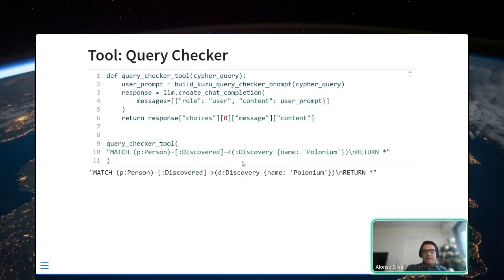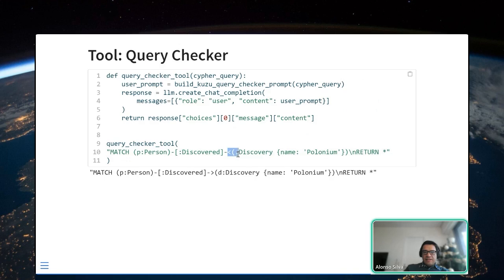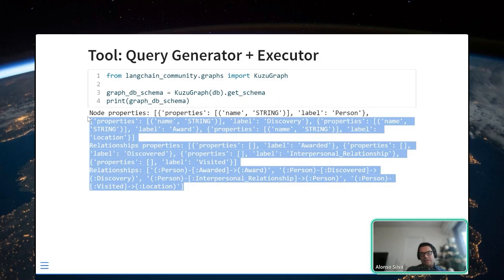So for example, here, the only thing I do is if I write a query like this, and I added these mistakes, I hope the LLM will fix them. And indeed, he fixed them. So here there was an entity missing, and here this was badly written. And similarly, I'm going to provide another tool, which is going to be the query generator, for which, in order for him to build a good query, I need to provide a schema. Here I'm taking it from LangChain, but once I have this string, I can forget about LangChain.